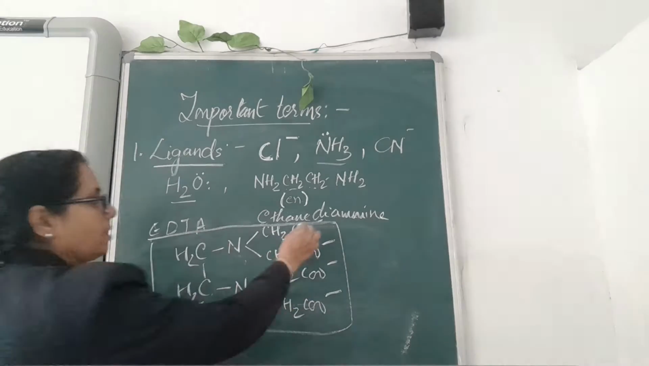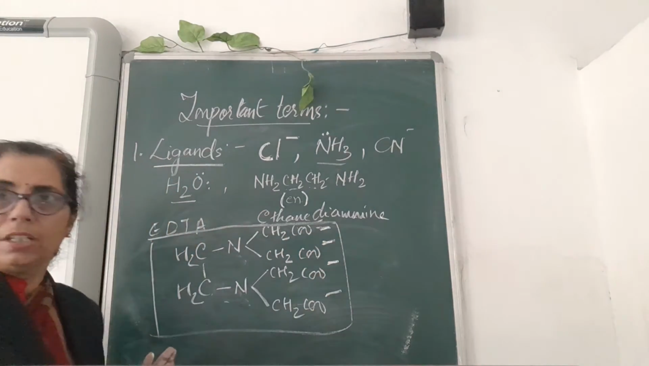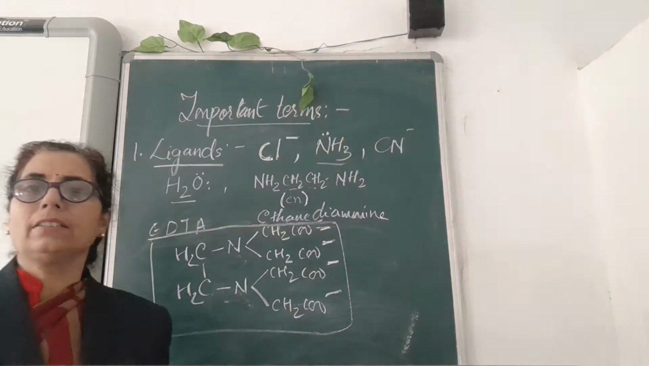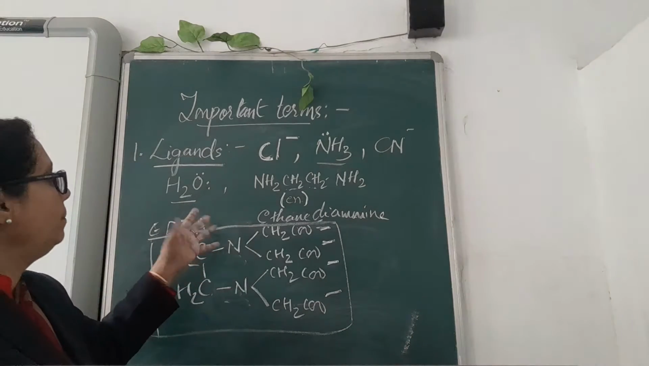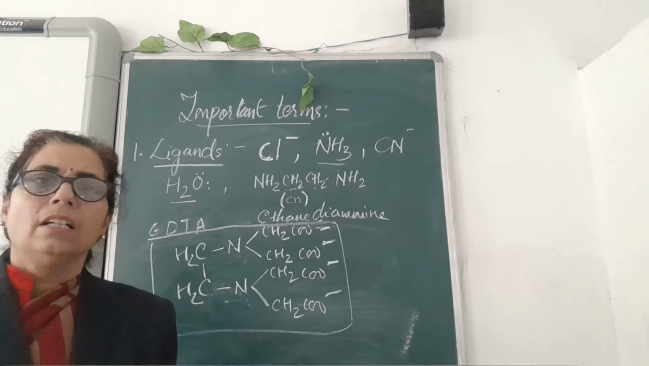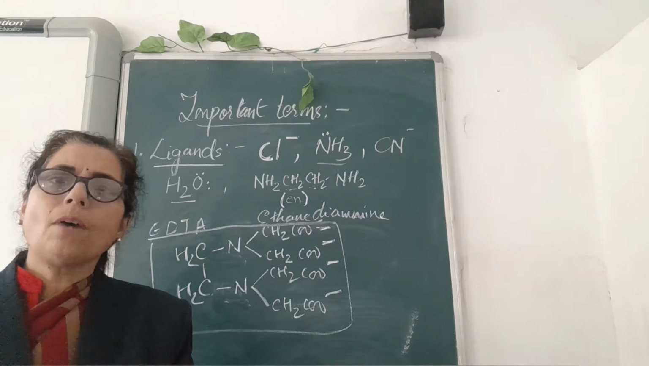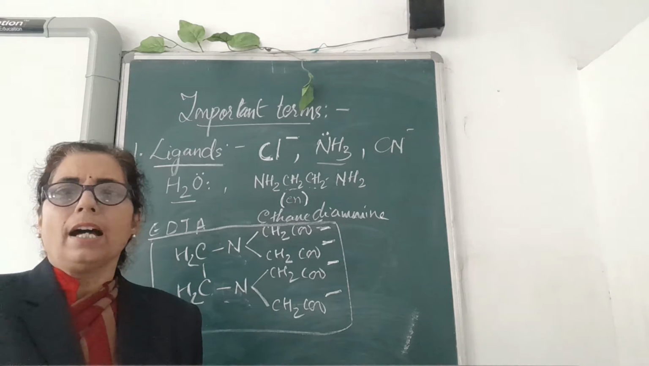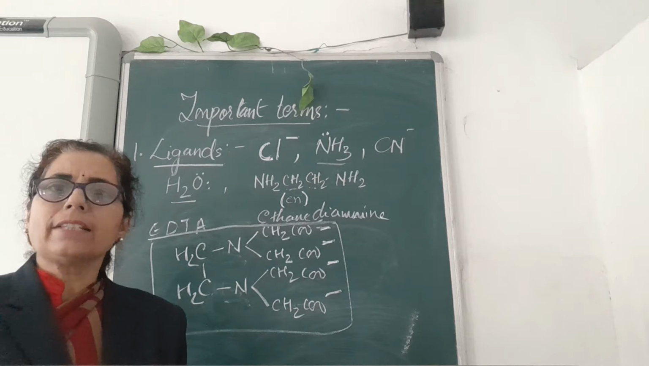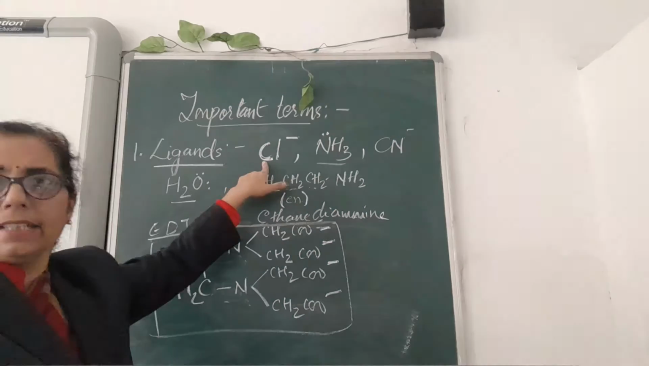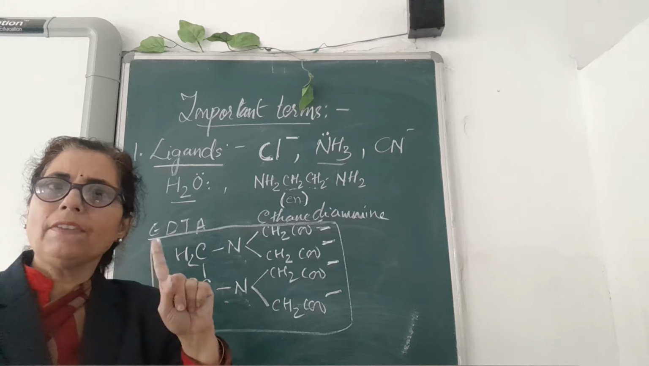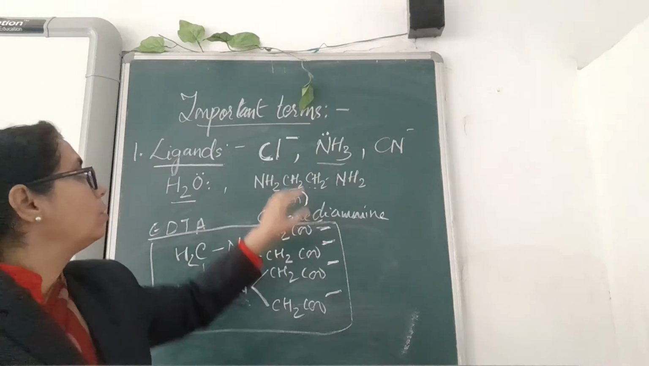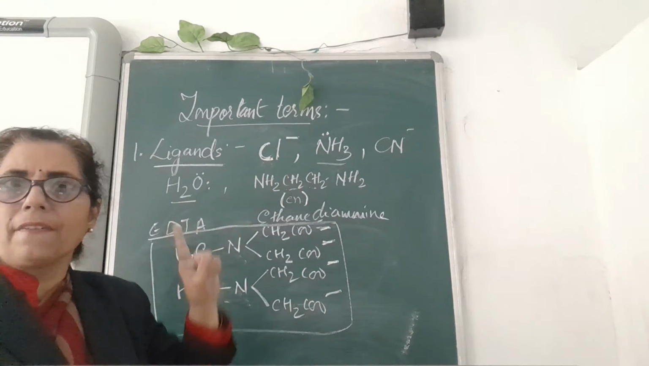Each acetate group has a negative charge, and through this it is attached to the central metal atom. With this, one more term we can come to, denticity. Denticity means through how many points, or how many coordinate bonds, one ligand can form with the central metal atom. If it attaches through one point, giving only one pair of electrons to the central metal atom, and one coordinate bond is formed, this is known as unidentate.